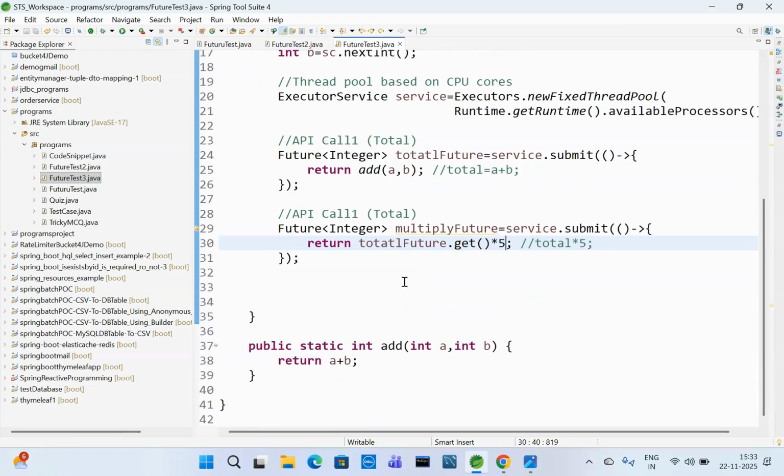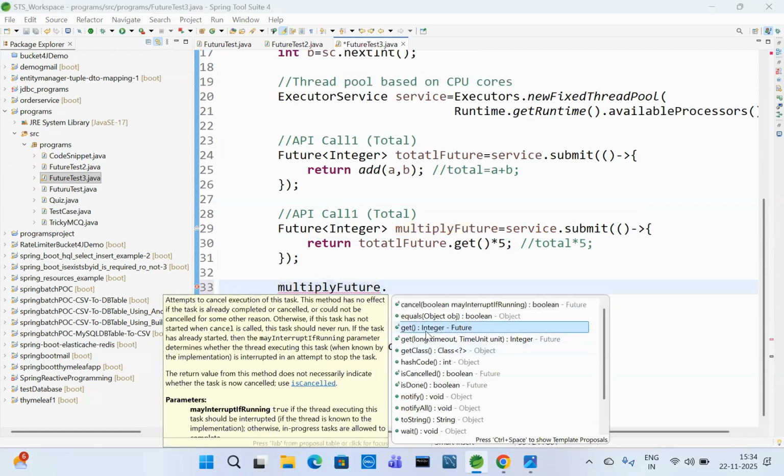After that, if you want to get this result, let's display this result. Future dot get.